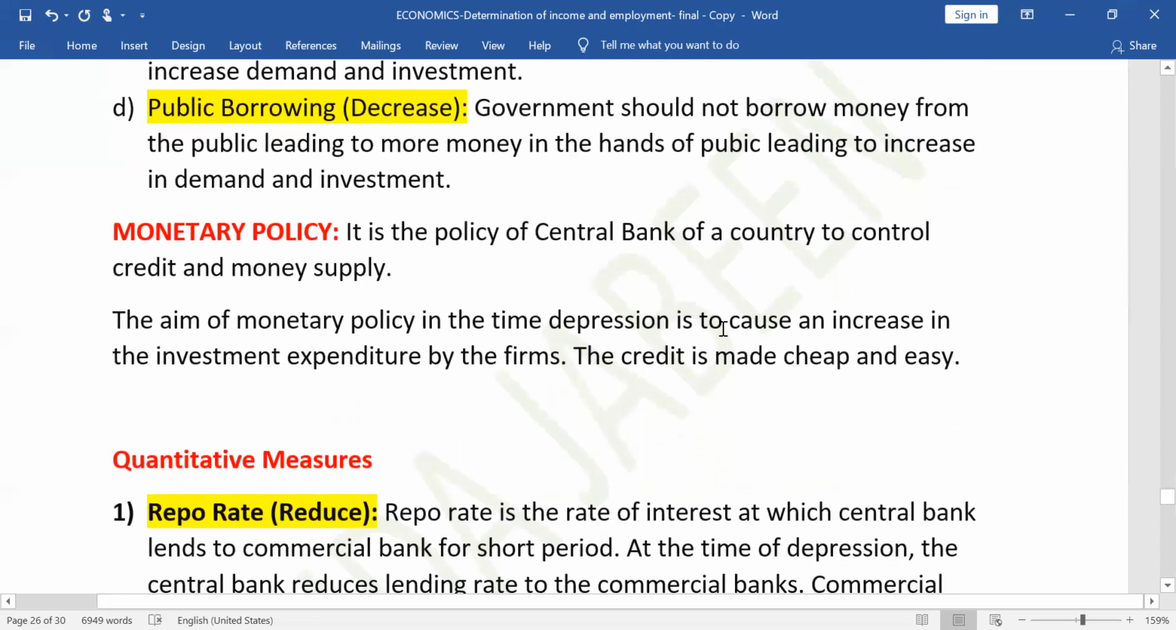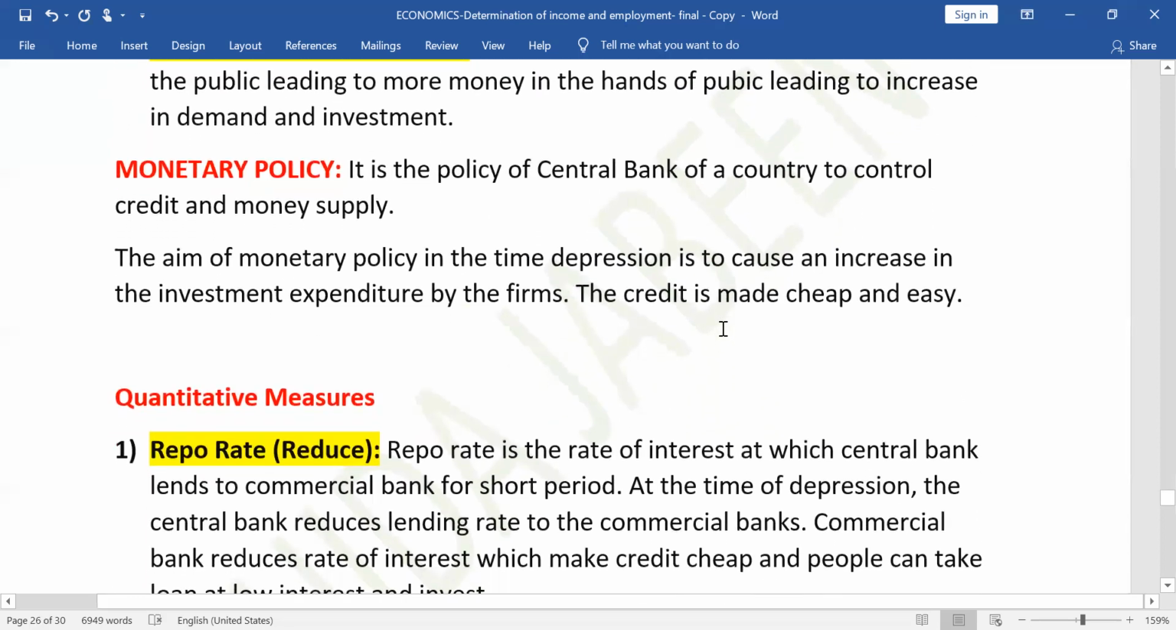Now we will move to the monetary policy. This is the policy of the central bank to control money supply and credit in the country. Central bank is the topmost bank, the apex bank, which controls all other commercial bank. In India, central bank is called Reserve Bank of India.